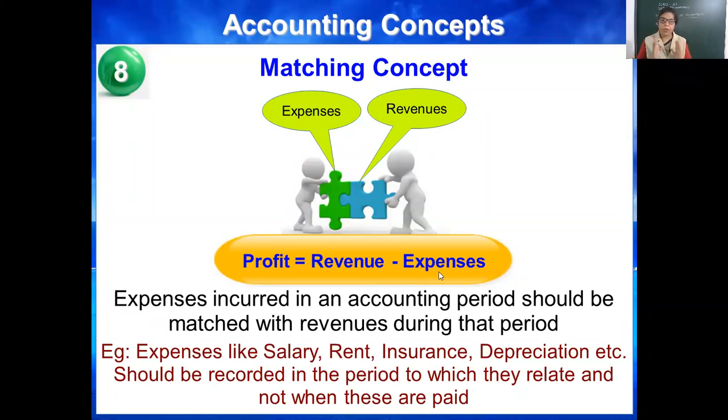Okay, so the matching concept says both should be matched to the same time period. I gave you the example just now: expenses I am showing of the current year and income of the previous year. That is not possible. Income, revenue and expenses, both should be of the same time period in the accounts.